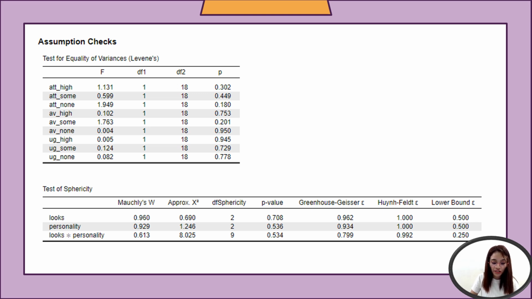It measures the ratio of variances between groups. You have the degrees of freedom for the numerator, that is the between-group variance, and the degrees of freedom for the within-groups variance. The p-value indicates the probability that observed variance differences are due to chance. If it is lesser than the 0.05 level of significance, you have to reject the null hypothesis of equal variances.